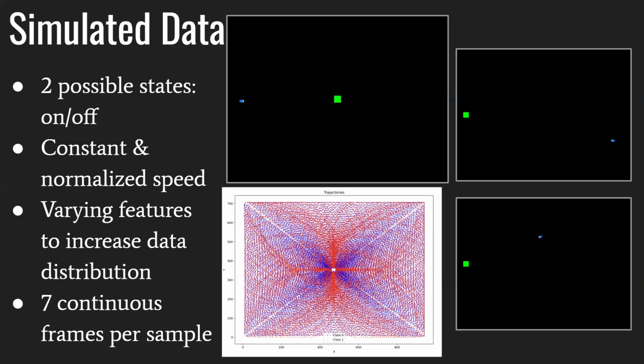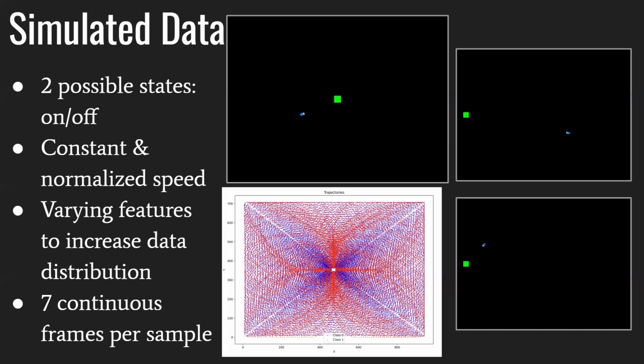Over here is a final iteration of our simulation data. You can see we have a fixed center home, which is the green square. We also have the bee, which is the blue ellipse-looking object. Essentially we have two possible states: either the field is off or it is on. Over here is an example of how it looks when the field is off. The path is linear, whereas when the field is on, the path becomes curved.